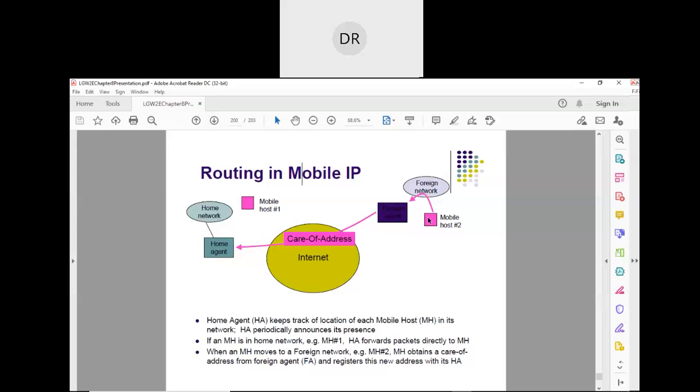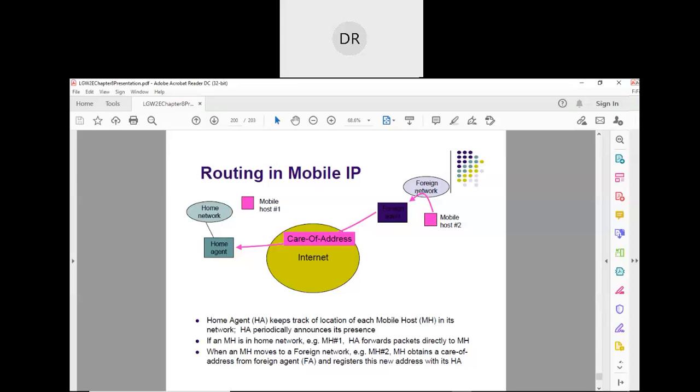Using that information, this mobile device will be able to communicate with this correspondent host. So from correspondent host to home agent, home agent to foreign agent, and to the correspondent host, that triangle is established, right? Okay, so that is one thing.